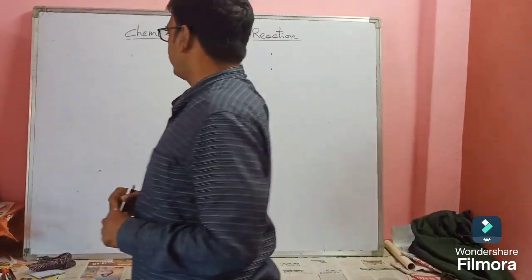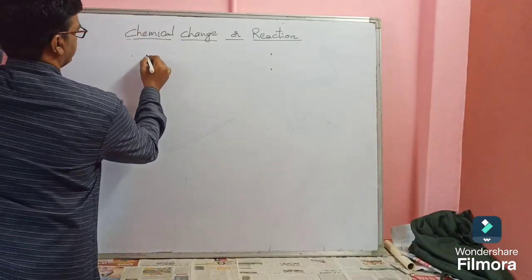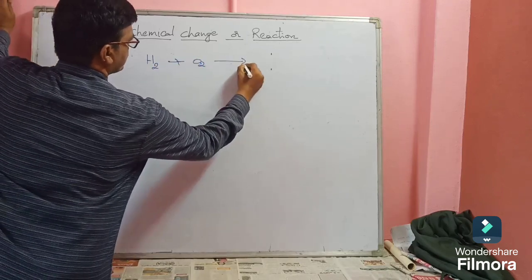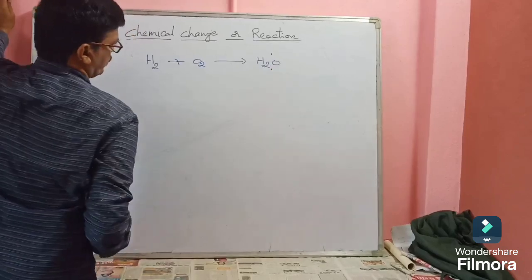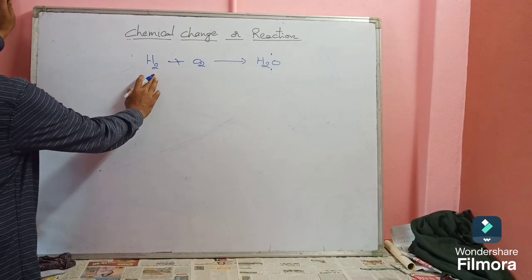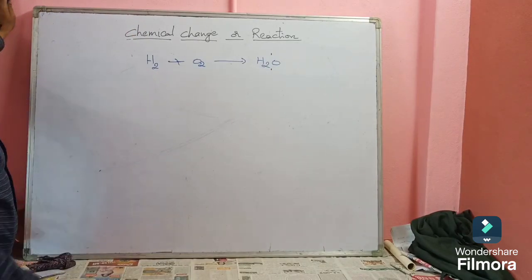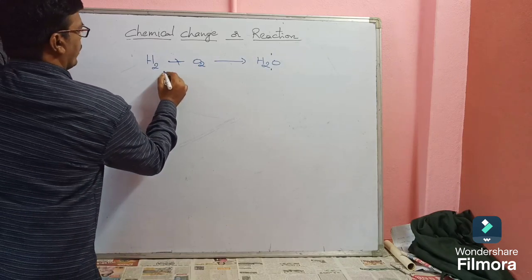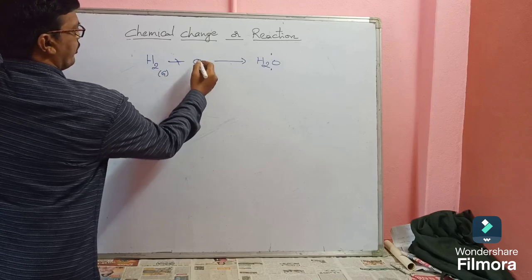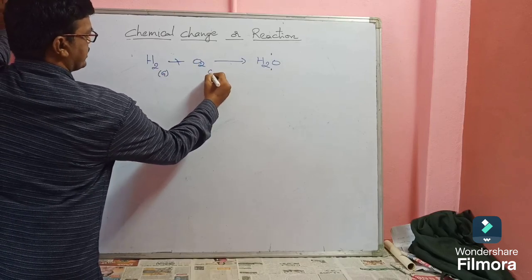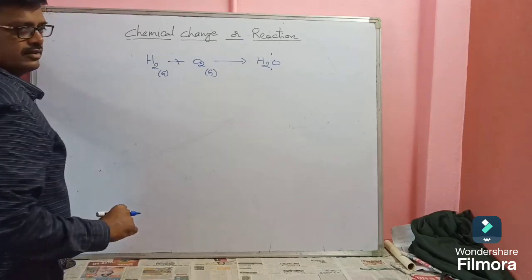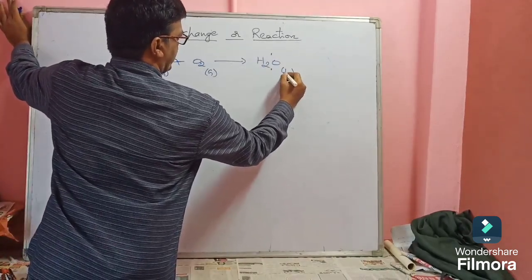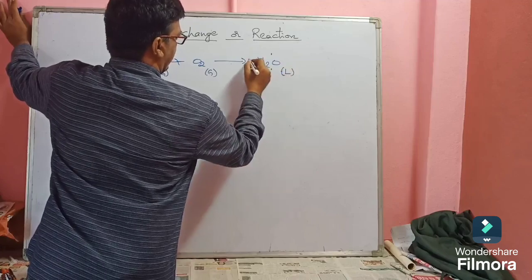Okay. So see one equation: H2 plus O2 gives H2O. Here, the reactant hydrogen, what is its nature? Physical state. Hydrogen is a gas at room temperature, so we have to write G. Oxygen is also a gas, so we will write G. And here water. At room temperature, water is a liquid, so we will write L.